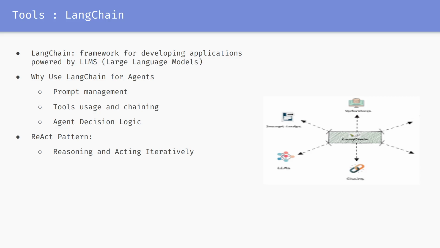So some tools are like LangChain. It's a framework for developing applications powered by large language models. Some core components of LangChain, right, are its prompt management, tools usage, chaining, agent decision logic, and ReAct, which is reasoning and acting iteratively, right? So why is it called LangChain? One of its features is called chains, which is a sequence of calls that goes from prompt to model to output. And there are different types such as simple chain, LLM chain, and sequential chain, right?